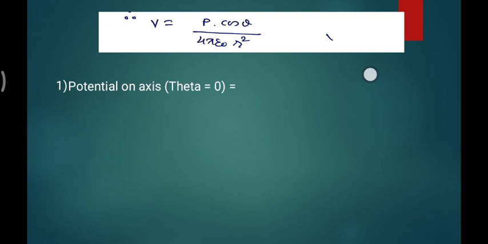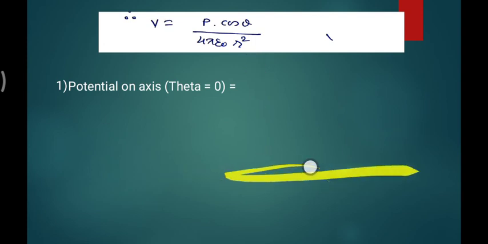Suppose we have one dipole and we want to find the potential on the axis. What is the axis of the dipole? On the dipole axis, the angle is 0. Suppose this is our dipole, and this is 90 degrees, and point P is here.